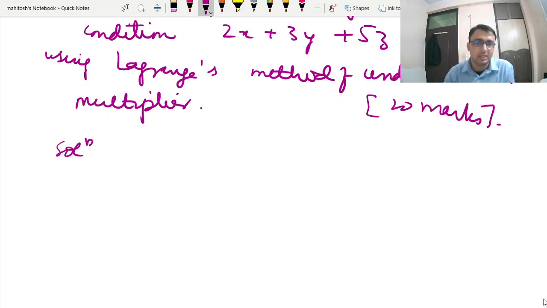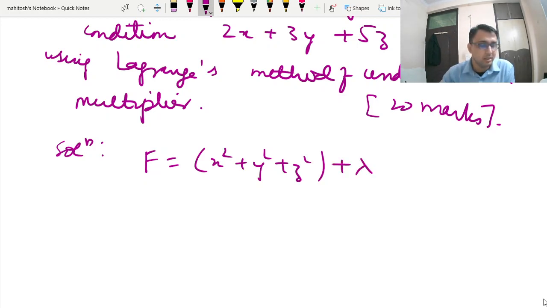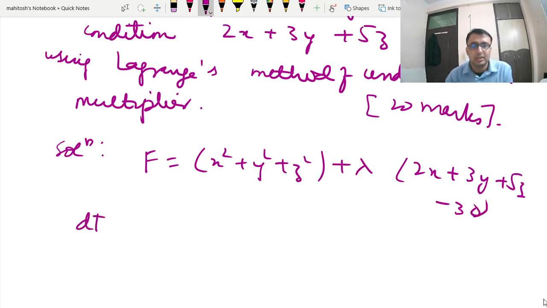So we can start its solution. We can write this function as x square plus y square plus z square plus lambda times (2x plus 3y plus 5z minus 30). Now we are using the Lagrange multiplier, and we are interested in dx, so we will take this dx.